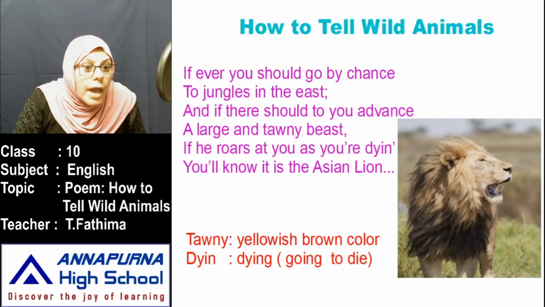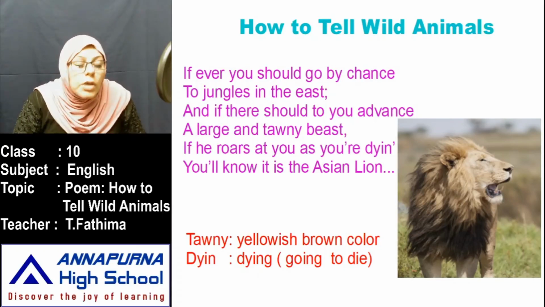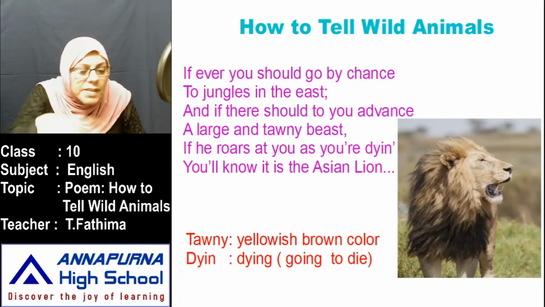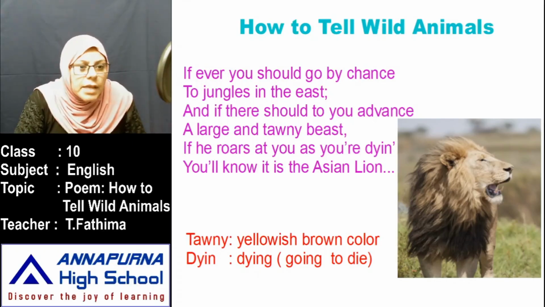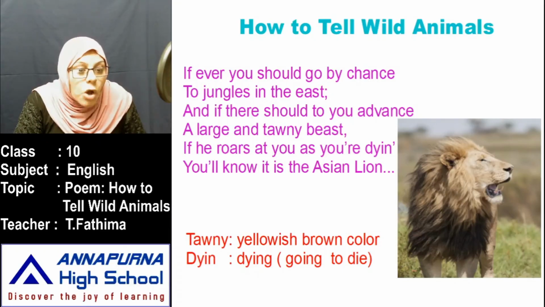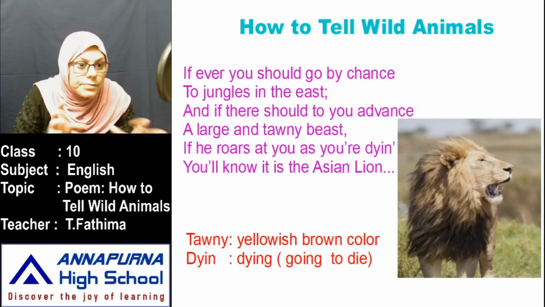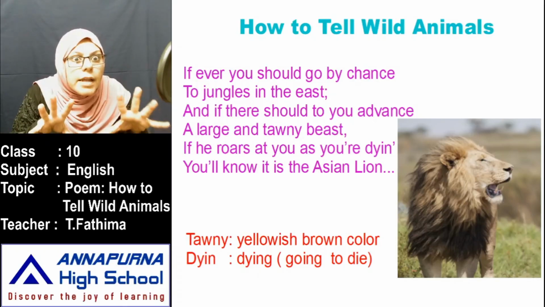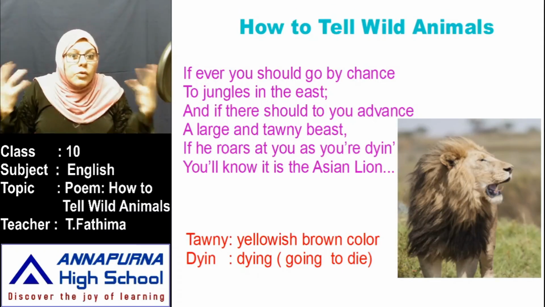See here, if ever you should go by chance to jungles in the east, where should you go? You went by chance. Unexpectedly you went to a jungle on the east side of your country. It is all the Asian countries. Next, and if there should to you advance a large and tawny beast. Advance means in front of you, you find a lion. If he roars at you as you are dying, you saw a lion suddenly and it is about to come towards you, then you feel tensed.